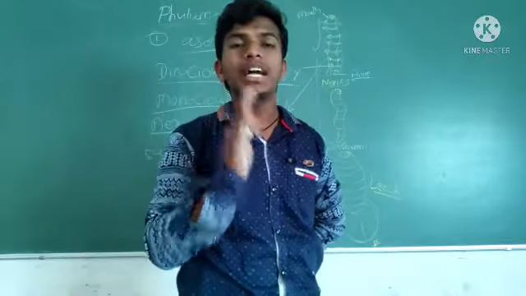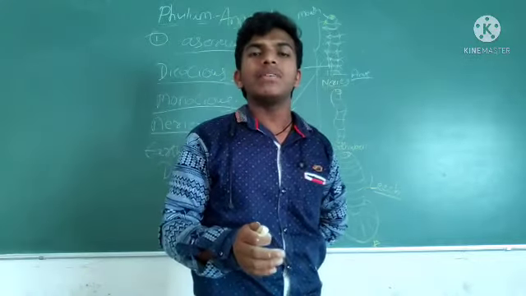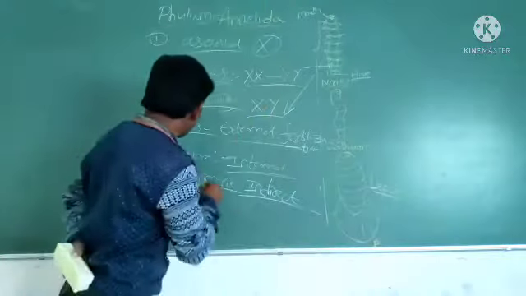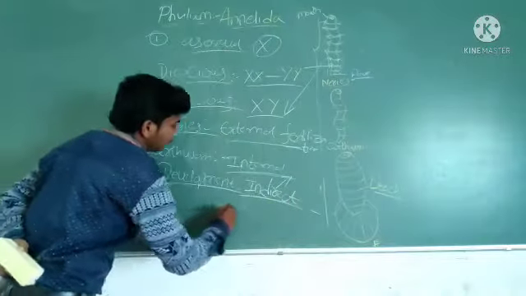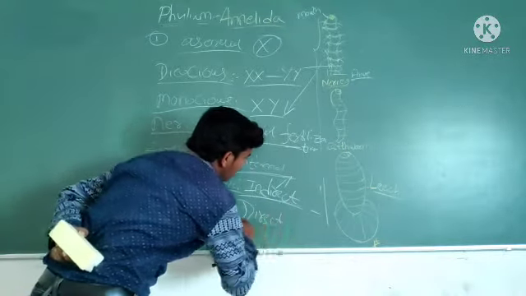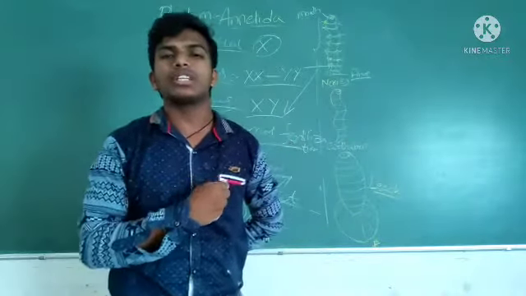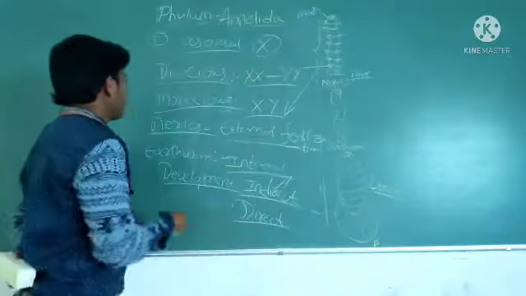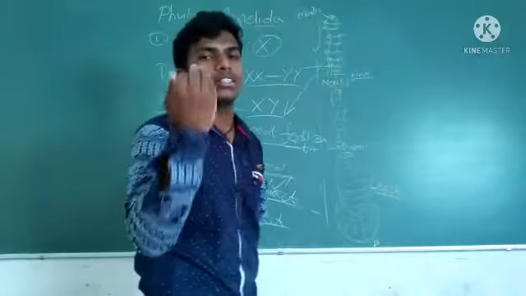I told you many times. If the larva is present, that is indirect. Where will indirect development occur? In aquatic. What about terrestrial? Direct development. There is no larva stage. Okay? Development is both indirect and direct.